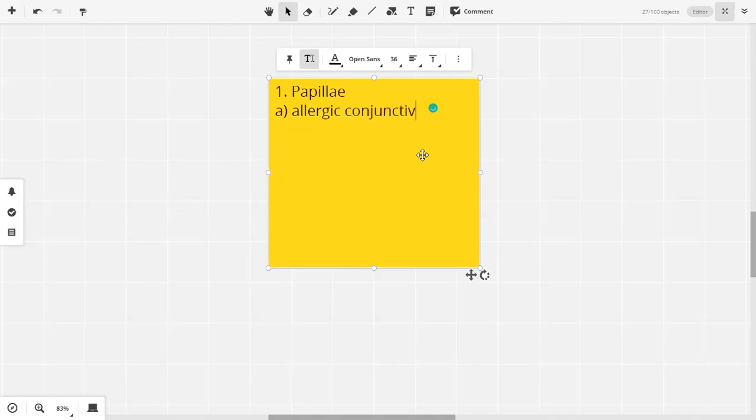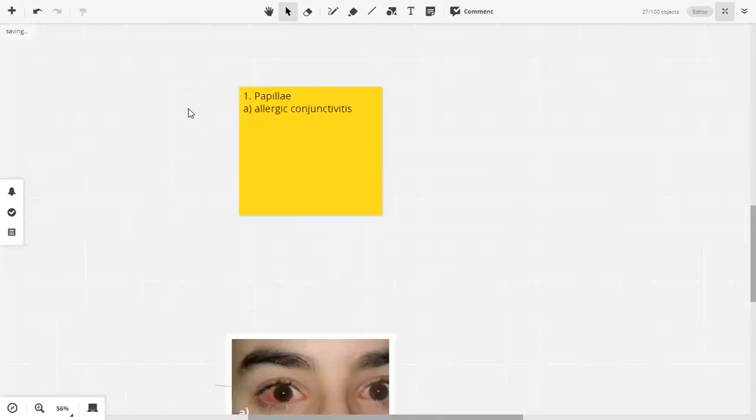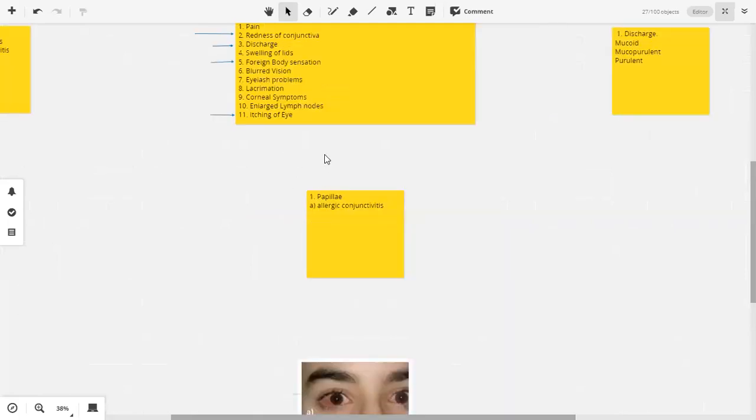Now, allergic conjunctivitis can either be due to an exogenous allergen, हवा में कुछ बाहर है, anything outside the body. Or this allergic reaction can be due to an endogenous allergen, meaning that there is something inside the body which has caused an allergic reaction. तो उन दोनों के आगे different types आ जाती हैं. We will study them when we study allergic conjunctivitis. But in both of those, and also the further subtypes, we will have papillae along with itching. So this is another important thing.